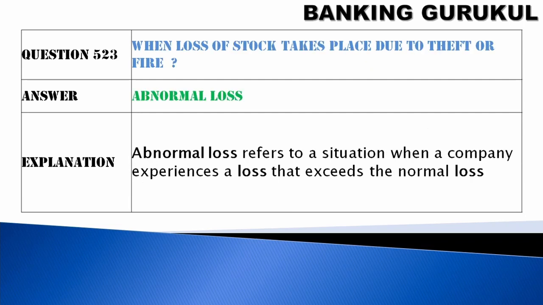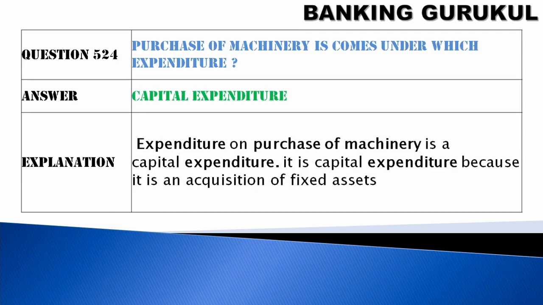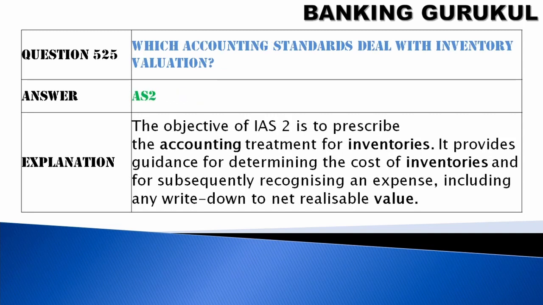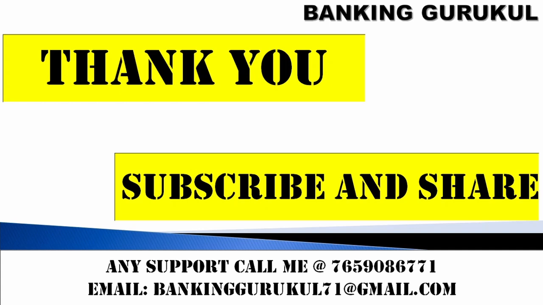When loss of stock takes place due to theft or fire, this is called abnormal loss. Abnormal loss refers to the situation when a company experiences a loss that exceeds the normal loss. Purchase of machinery comes under which expenditure? It is called capital expenditure because you are buying a fixed asset. Which accounting standard deals with the inventory valuation? AS2.